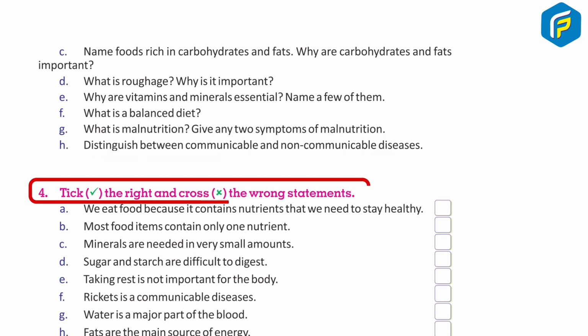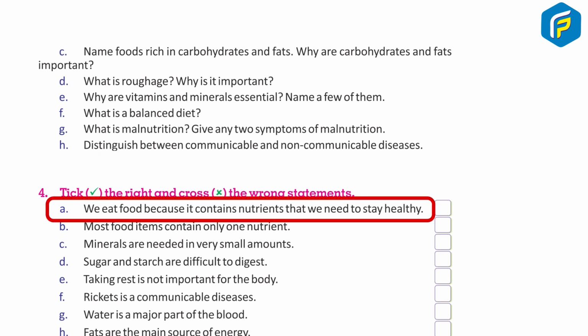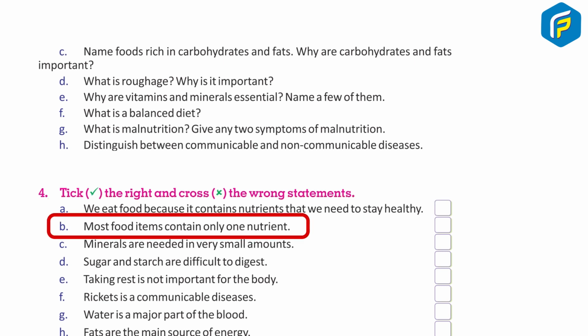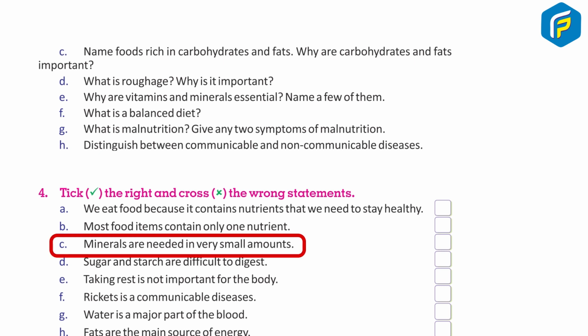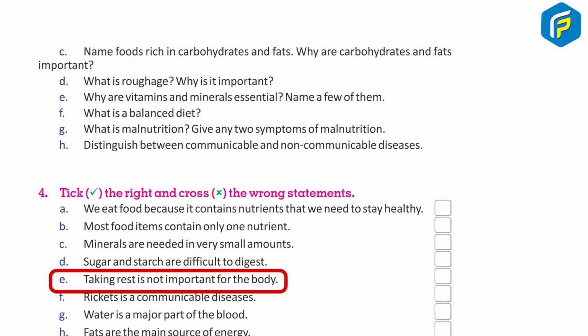4. Tick the right and cross the wrong statements. A. We eat food because it contains nutrients that we need to stay healthy. B. Most food items contain only one nutrient. C. Minerals are needed in very small amounts. D. Sugar and starch are very difficult to digest. E. Taking rest is not important for the body.